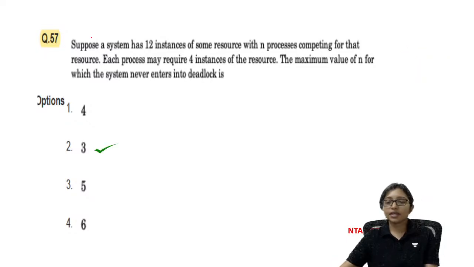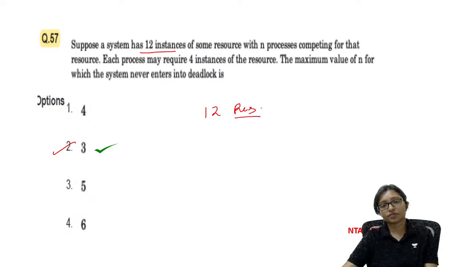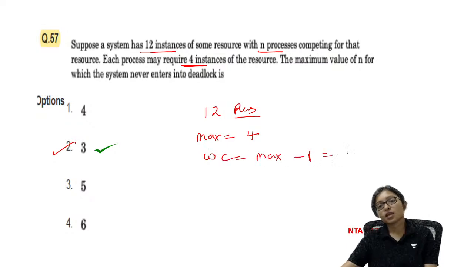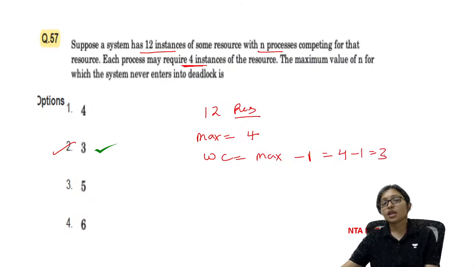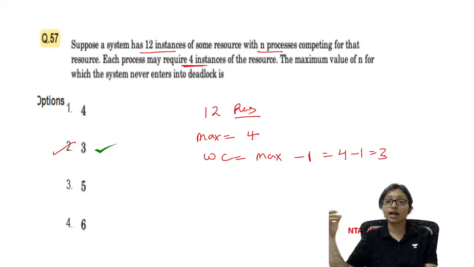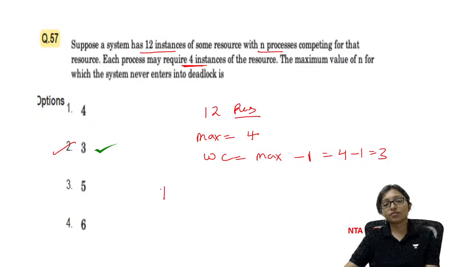Yes, answers are coming. 3 is the correct answer, because here there are 12 instances. So the number of resources is 12. Now n processes are there. Each process requires 4 instances. So maximum need is 4. We have to do the worst case. Worst case is maximum need minus 1. That is 4 minus 1, which is 3. If I give these 3 resources to everyone, then after that also one resource has to be left. So that is my target. If I give it to 4 processes, then it will be 12. I cannot do it.